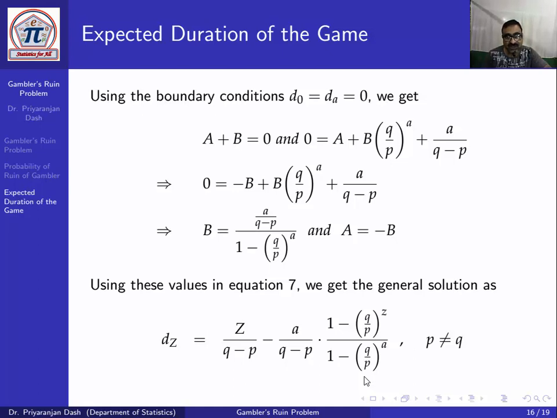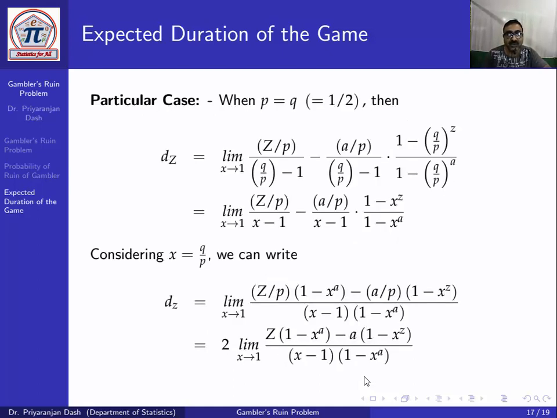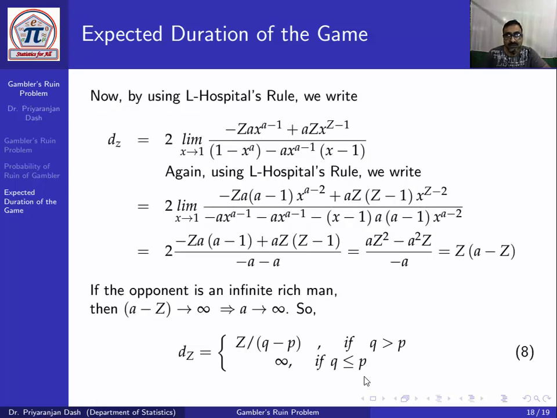Now we shall consider the particular case when p equal to q equal to half. We set x equal to q by p. As p equal to q equal to half, x tends to 1. So d_z equals the limit as x tends to 1 of this expression. Here this is again in 0 by 0 form, so using L'Hospital's rule, we find d_z equal to this. Again this is in 0 by 0 form, so again we use L'Hospital's rule and get d_z equal to z into (a minus z) when p equal to q.